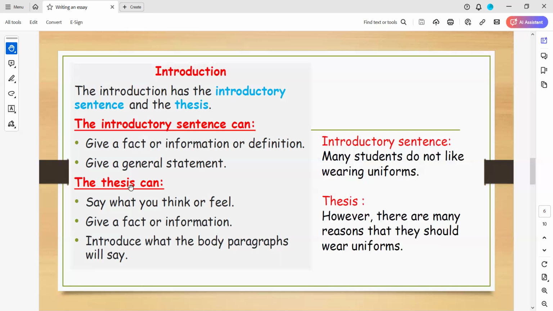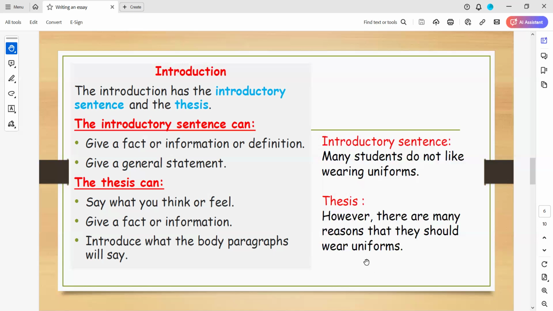And here, the thesis. The thesis sentence says what you think or feel. It may give a fact or information, and it also introduces what the body paragraphs will say. So the thesis talks about the essay as a whole, but the introductory sentence is only for the first paragraph. Here is our thesis: however, there are many reasons that they should wear uniforms. So I think that you understand it correctly now.